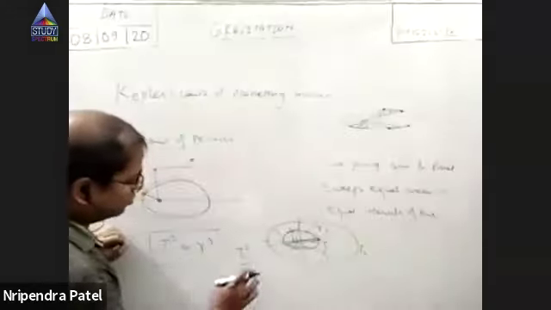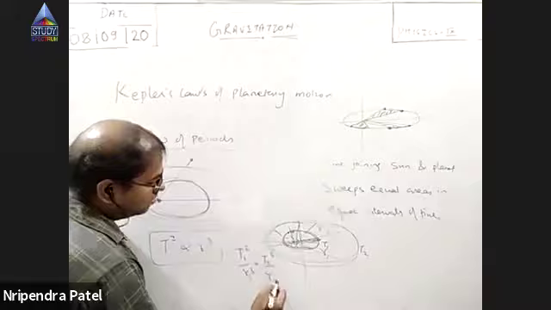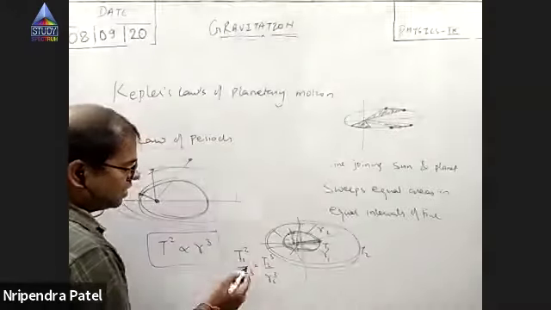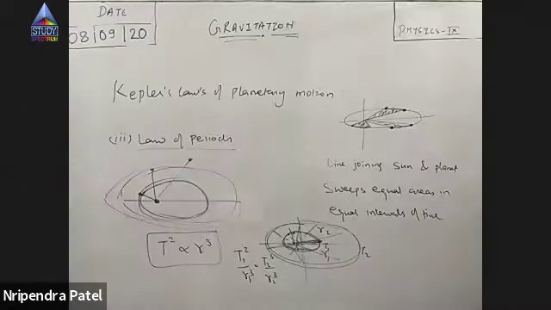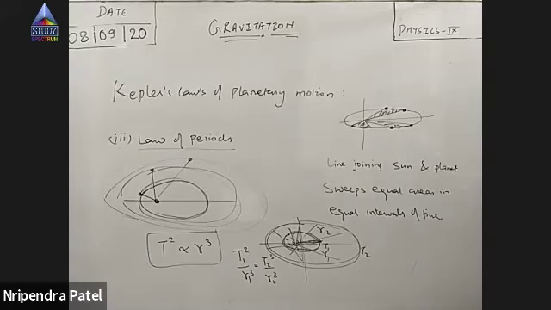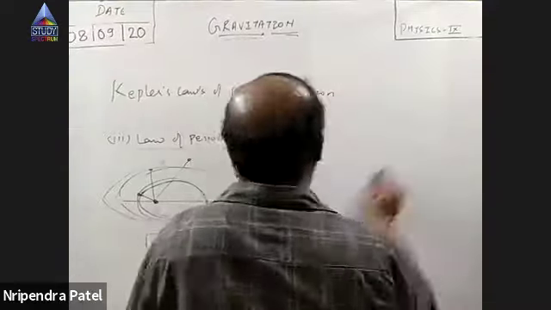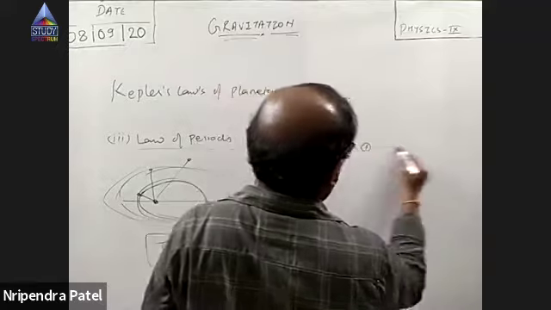So the mean distance of this planet from the sun is whatever. The mean distance of this planet would be different. So what they say is that the square of the time period is proportional to the cube of the mean distance between the sun and the planet. Sir, could you repeat?